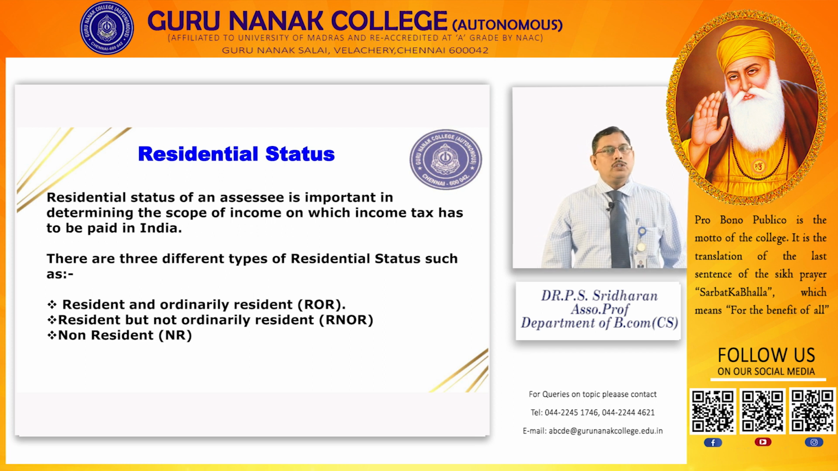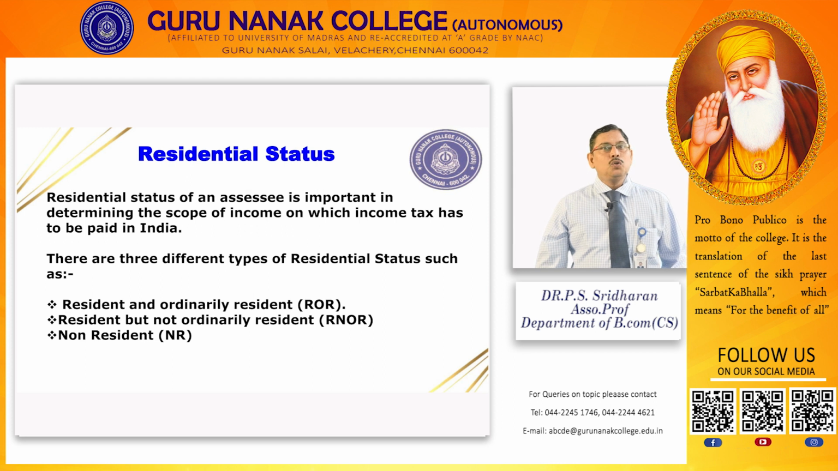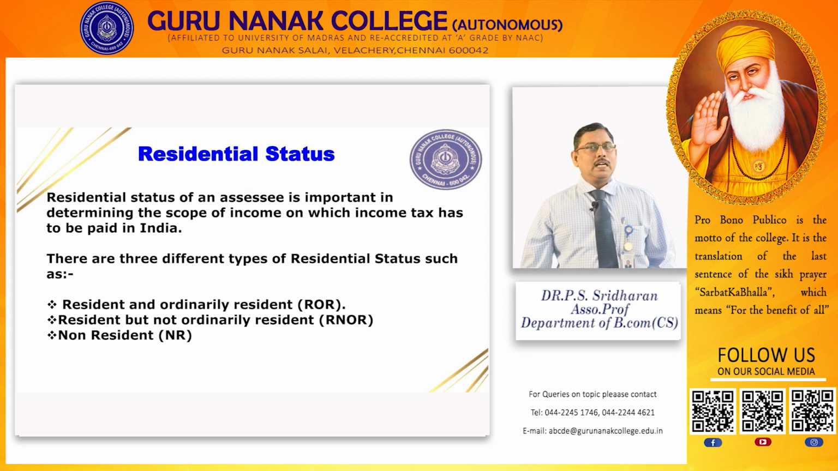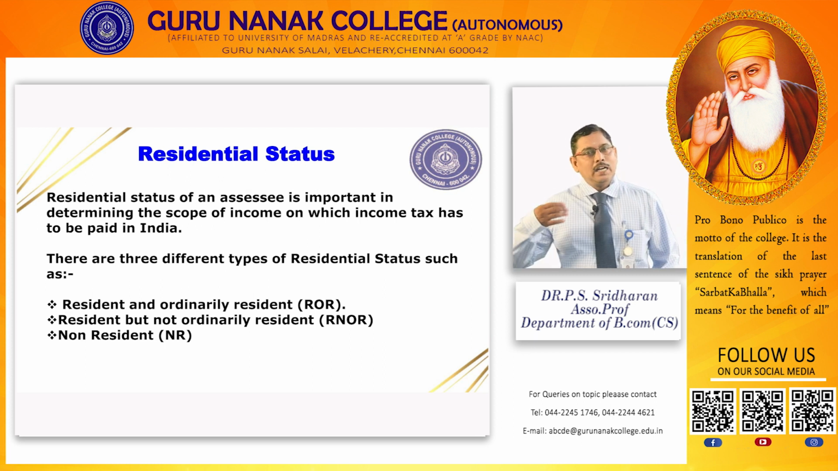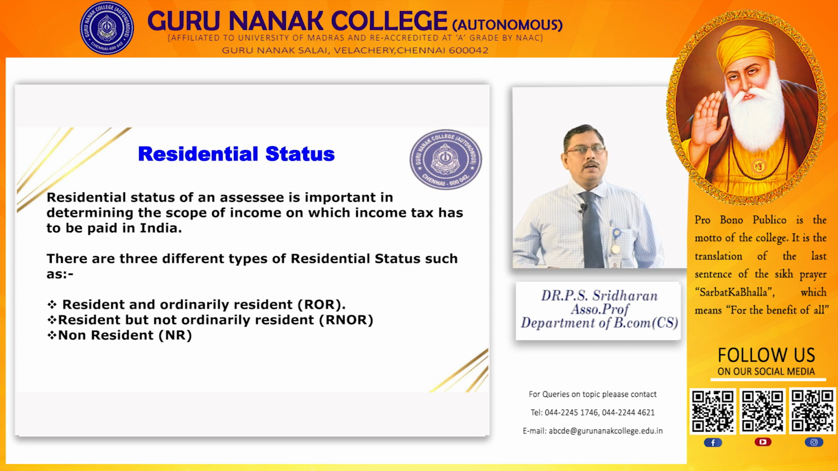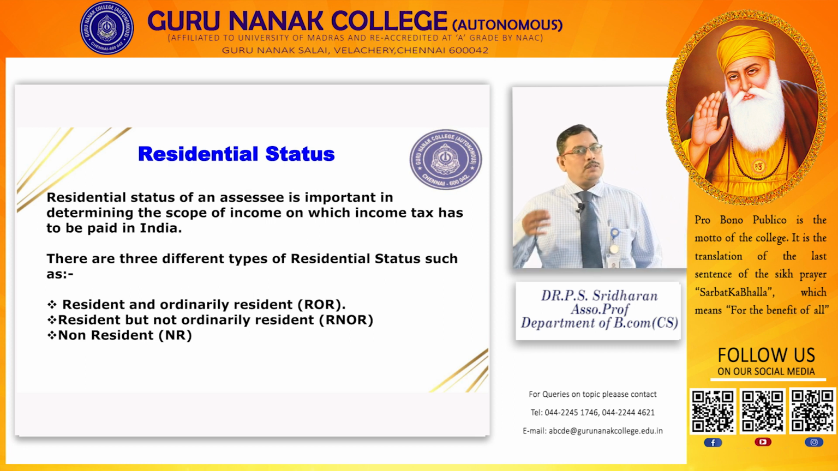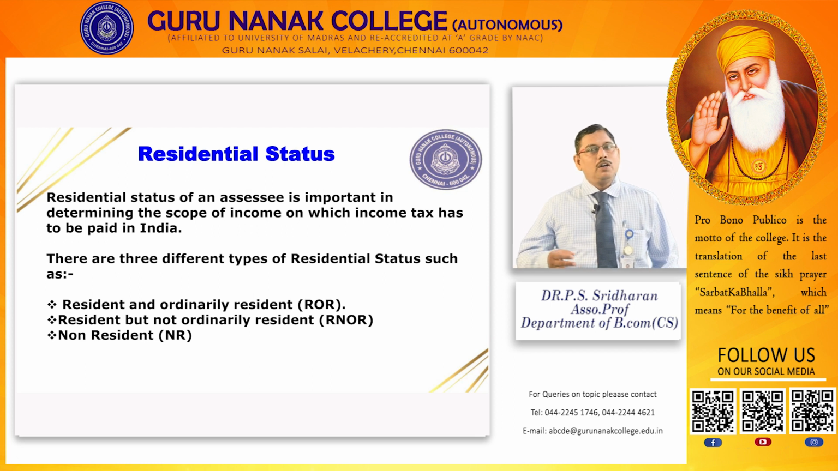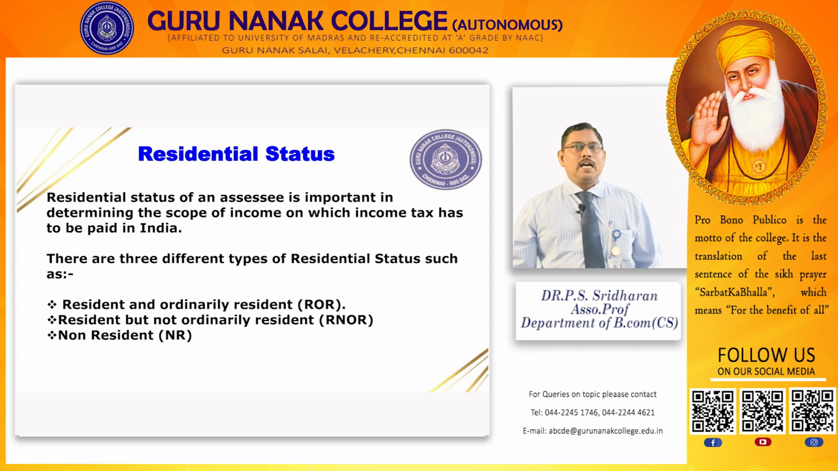There are two types of conditions: two basic conditions and two additional conditions. The assessee who satisfies two basic conditions and one additional condition becomes resident and ordinarily resident. The assessee who satisfies one basic condition and none of the additional conditions becomes resident but not ordinarily resident. The assessee who does not satisfy the basic condition itself becomes non-resident. Now let us learn about the heads of income.